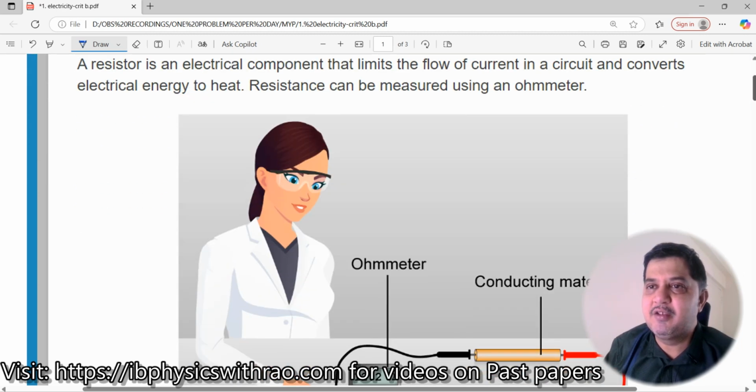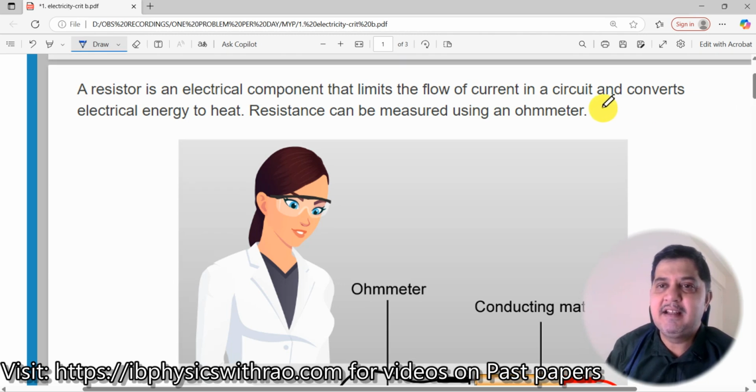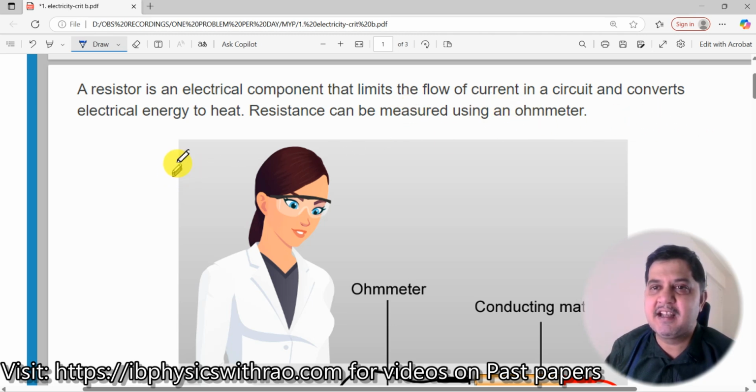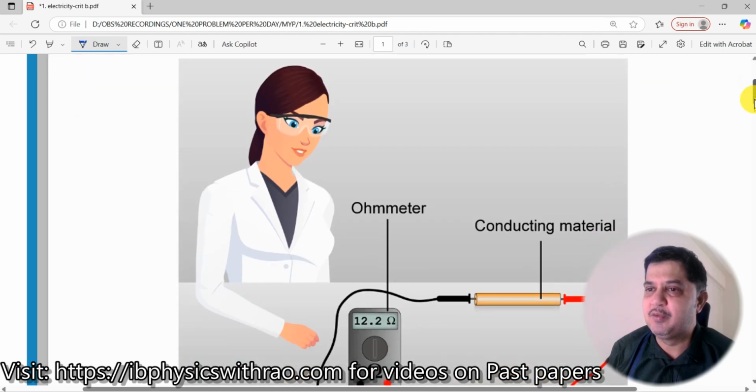First question goes on electricity. A resistance is an electrical component that limits the flow of current in the circuit and converts electrical energy to heat energy. As we know, resistance is the opposition given to the flow of current, and it helps us convert electrical energy to heat energy. The more the resistance, the more heat energy you get. Resistance can be measured using an ohm meter, which is also known to us.